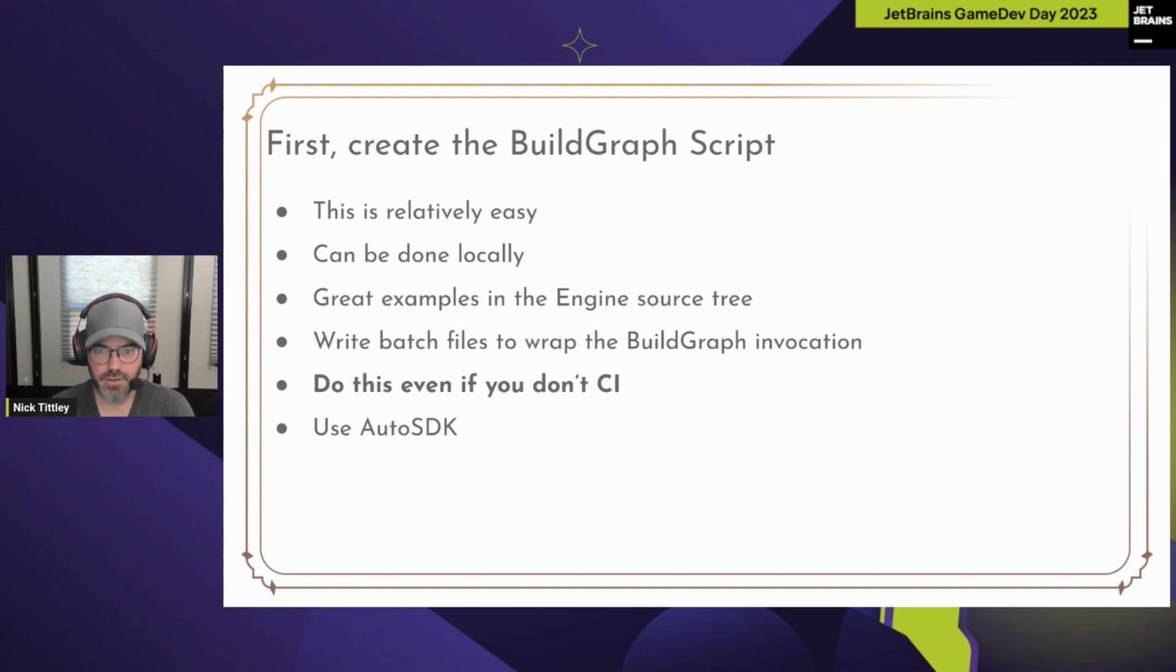I will say that the documentation, as is often the case with Unreal Engine, is not necessarily the best or the most up to date, but the source examples are amazing. So go into your engine source tree, find the BuildGraph examples, and work out from there. I highly recommend writing batch files to wrap those BuildGraph invocations for your local development and your developers. No one wants to remember 7 or 8 or 9 or 10 parameters that are needed to start the thing. It'll help you keep things neat and simple.